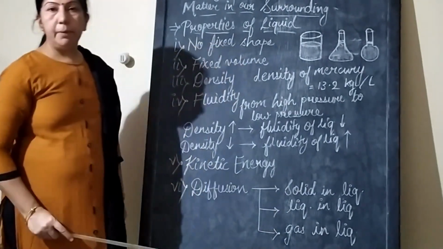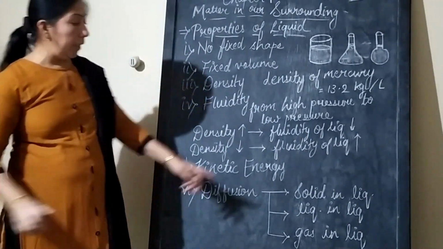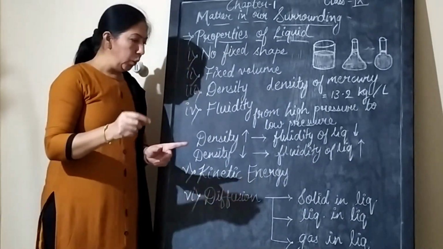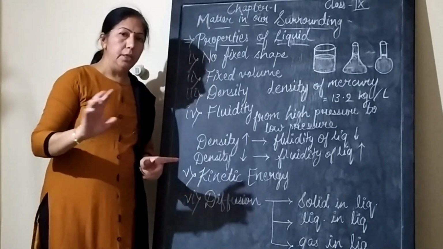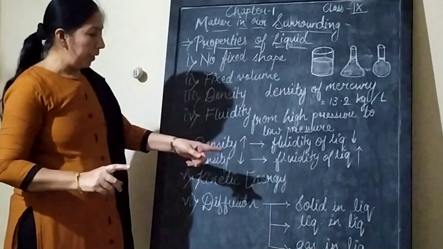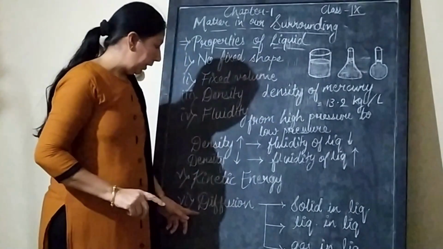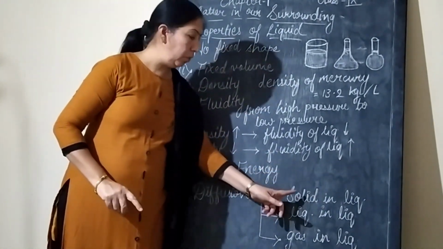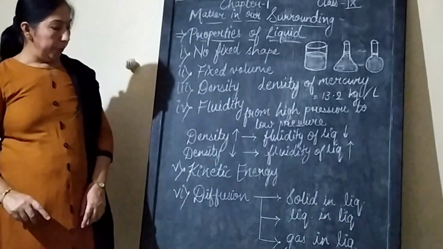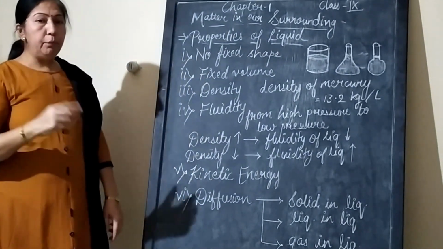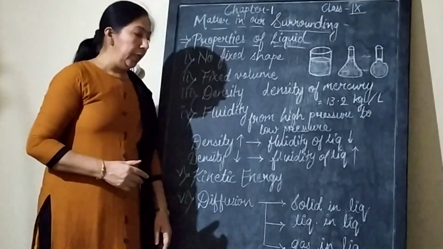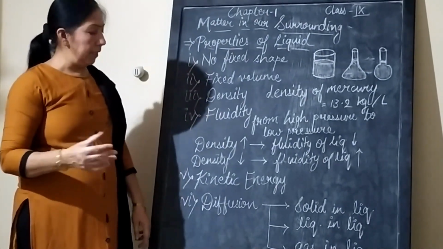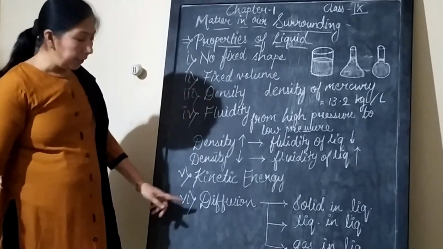Suppose we take copper sulfate and dissolve it in 100 ml of water, then the copper sulfate slowly and gradually mixes with water. That is the example of diffusion of solid in liquid, that of copper sulfate into water. Another example, if we take potassium permanganate in water, it diffuses slowly and gradually inside the water and gives its color.